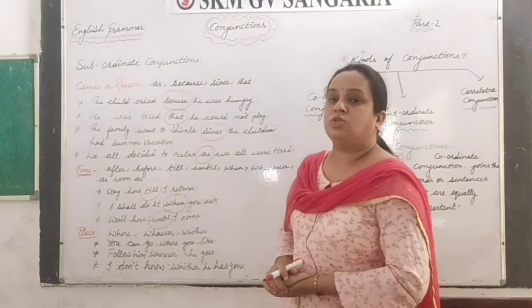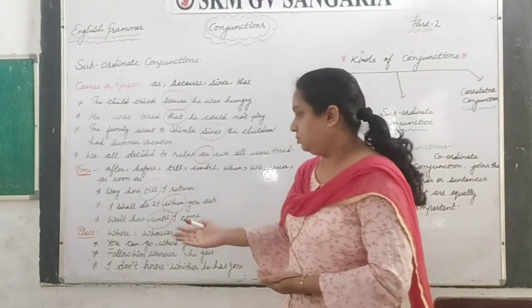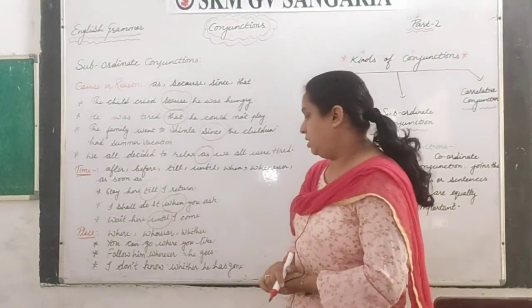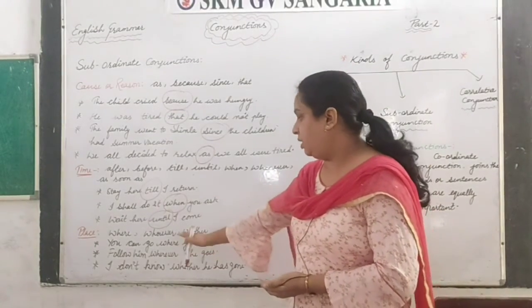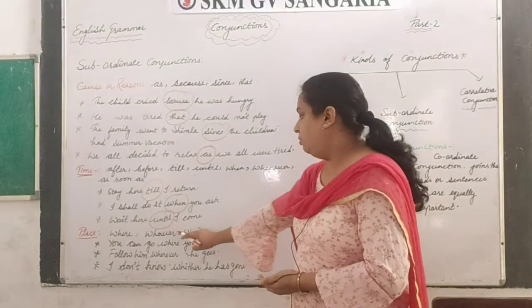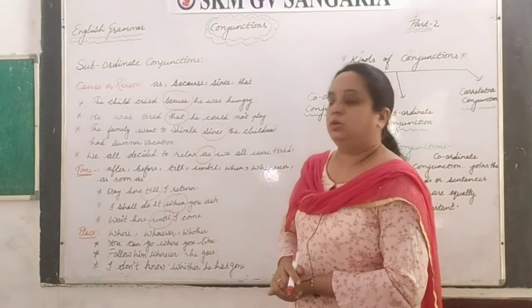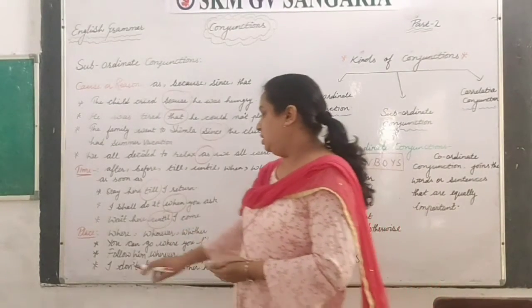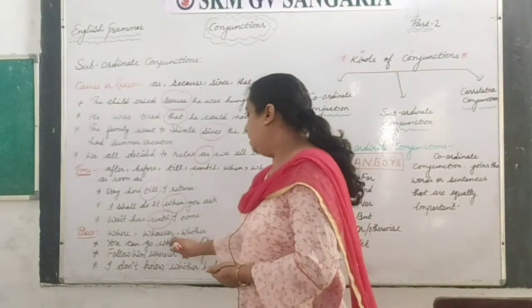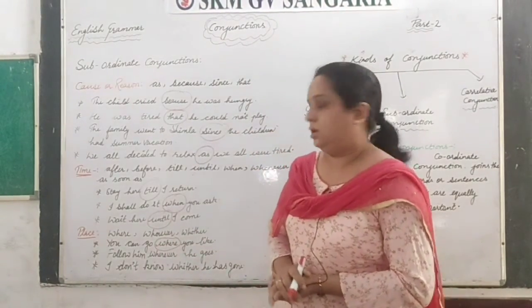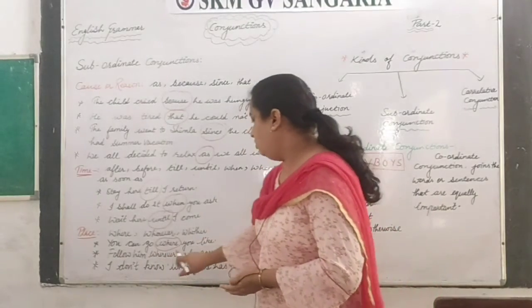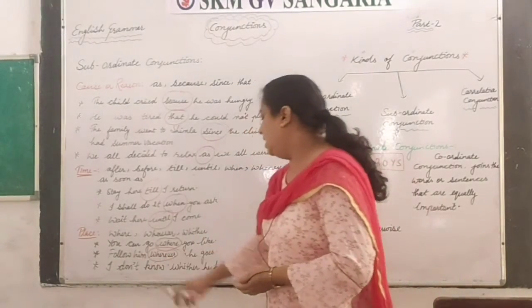Next is to tell places. The words are where, wherever, whither. So let's understand: you can go where you like. So this is telling us place, that wherever you want to go, there. Next is: follow him wherever he goes.